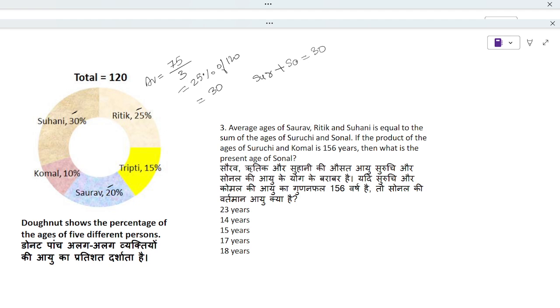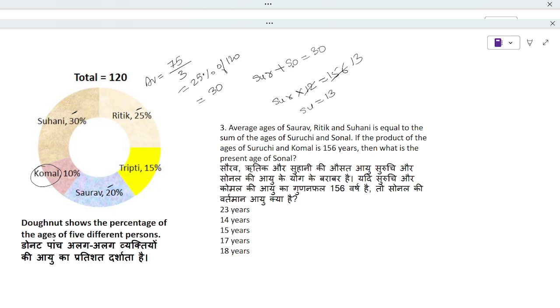If the product of Suruchi and Komal is 156, we have Komal is 10%. 10% of 120 is again 12. So here, as per the question, Suruchi into Komal, 12, is equal to 156. Here 12 one times, 12 13 times. So are we getting Suruchi is equal to 13?